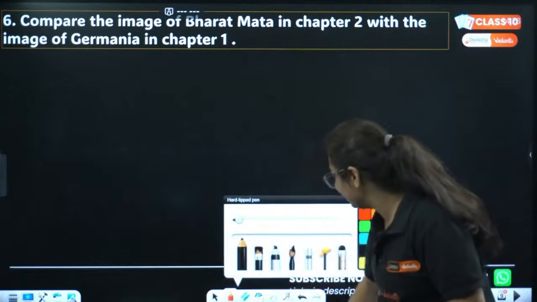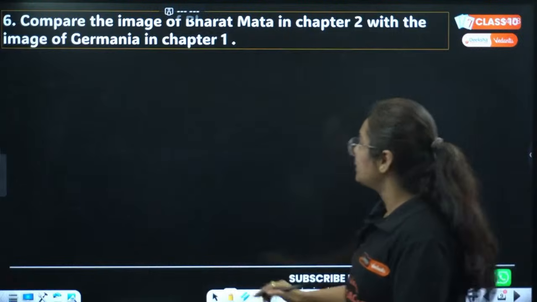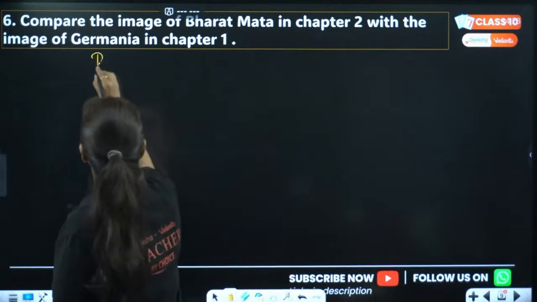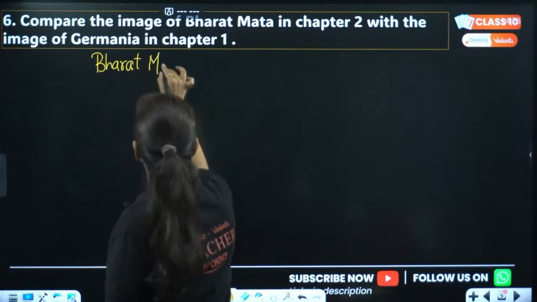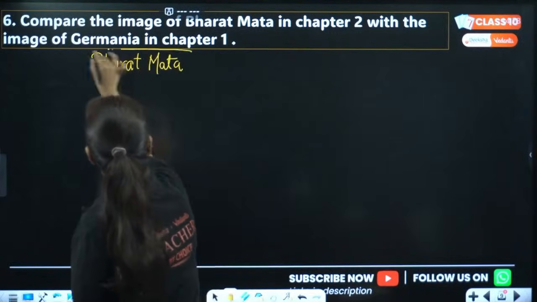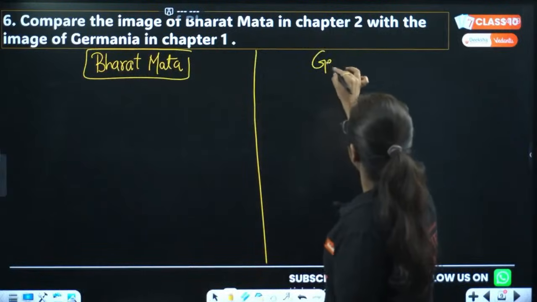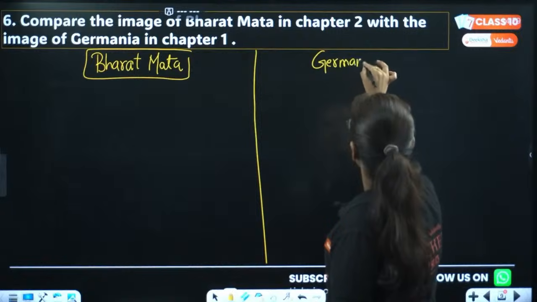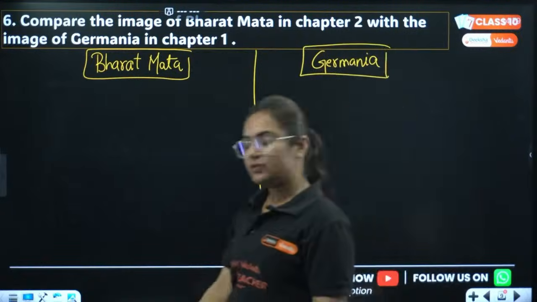This is something out of what we were thinking up till now. So we will start with the image of Bharat Mata in chapter 2. Okay. You have to compare this with the image of Germania.